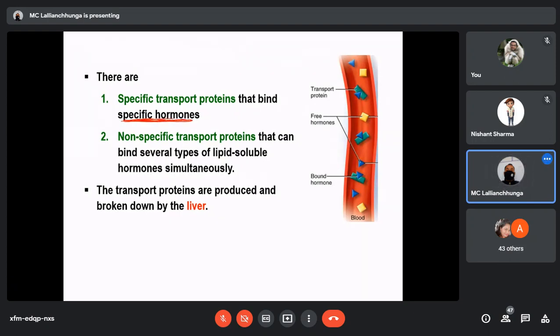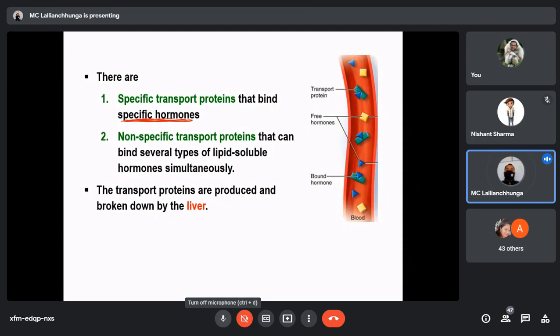Let's say a transport protein or carrier protein is specific for only testosterone, or for estrogen. It may be specific for estrogen, but progesterone cannot bind to that protein because it is specific for estrogen only. You got my point or not?